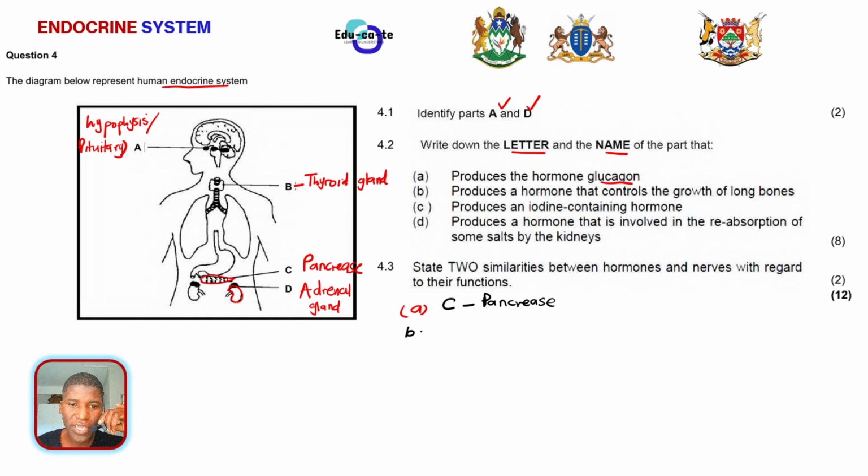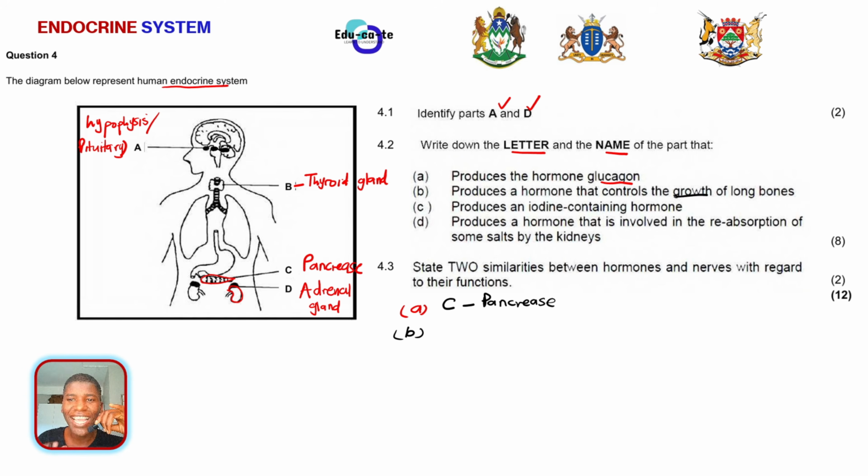And then now looking at B, B asks us, write down the letter and the name of the part that produces a hormone that controls the growth of long bones. Remember, a hormone that is associated with growth, basically, since you were young, you've been growing up, right? I mean, literally, your body's organs have been growing up, all of them, right?